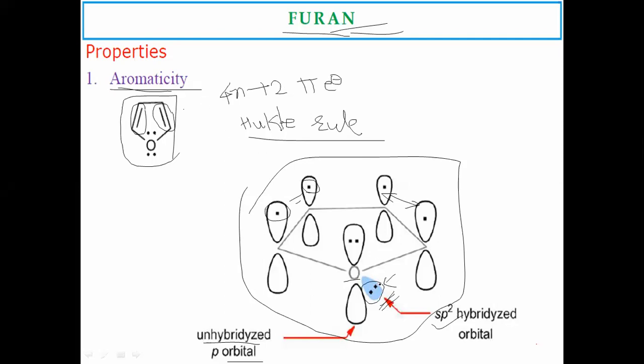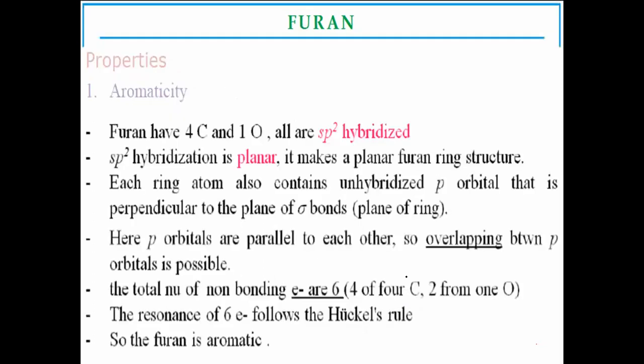Here, for the delocalization of these electrons, the 2 unshared electrons of the oxygen are involved. They donate their electrons and make the electronic configuration by delocalization of pi electrons. Due to this, furan is aromatic in character. This is the aromaticity related to furan.